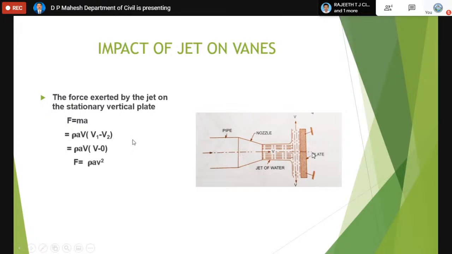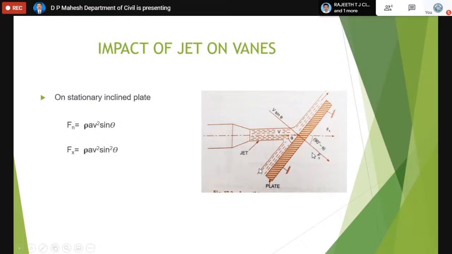Its component in the x direction will be 0. That's why 0 is written. Then this is the final. The only thing is you must know the theory background, how finally the rho AV square comes. So with this formula, we can calculate the force exerted by the jet in the same direction, only when the jet vanes are kept fixed and they are exposed normally to the jet.